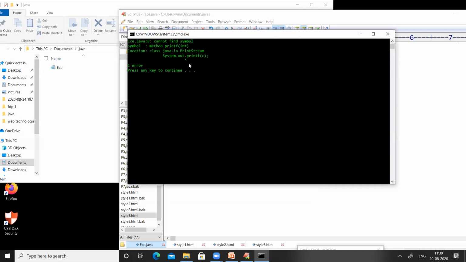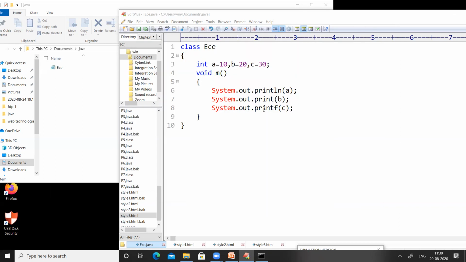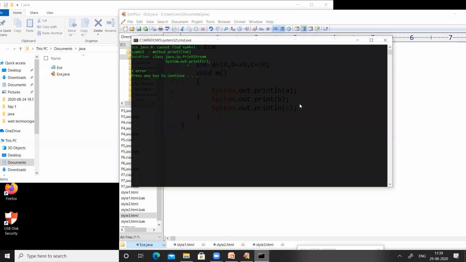So there is some error here. I think printf is not working in my browser. No worry. I will show the working of printf later in any other browser or in the command prompt. So here I am changing it to println, right? Println.